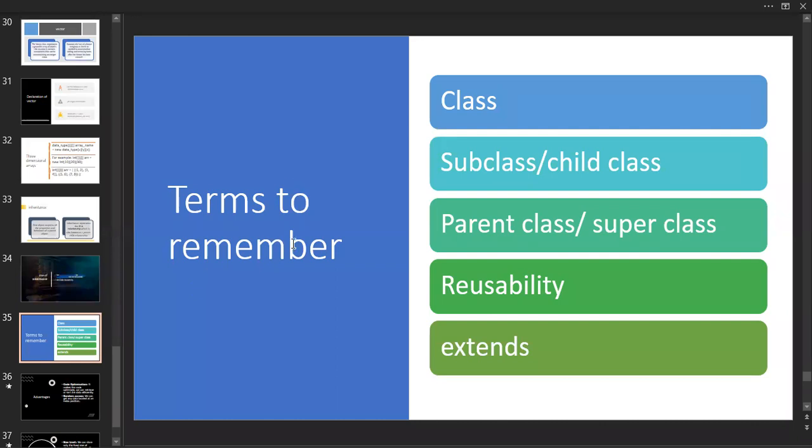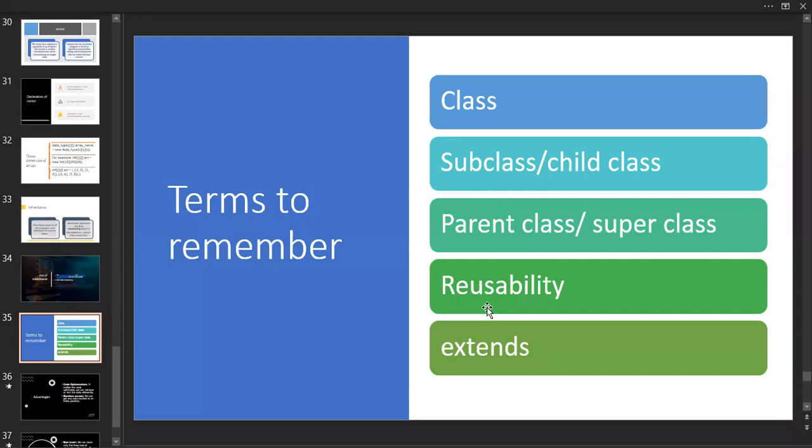These are the terms you have to remember inside the inheritance concept. So what is inheritance? We are going to acquire the properties of a parent class into our child class.